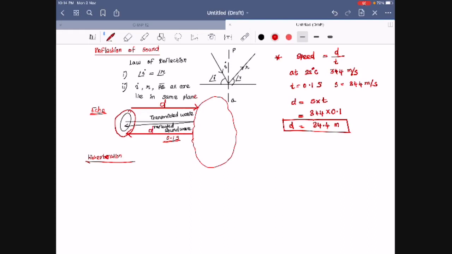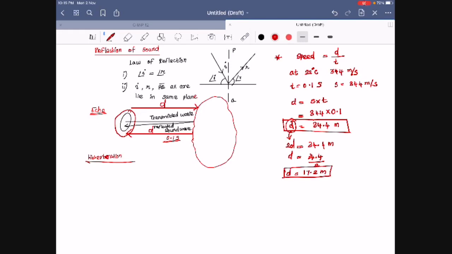Once it goes and comes back, the total is 2d. So 2d equals 34.4 meters, which means d equals 34.4 divided by 2, which is 17.2 meters.